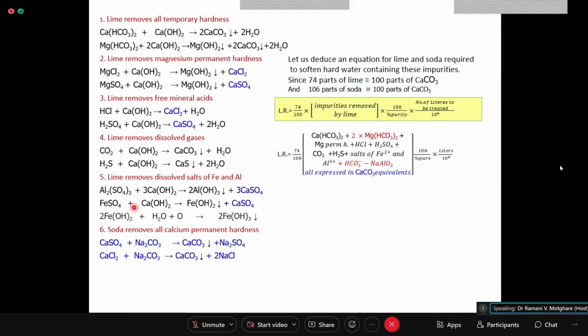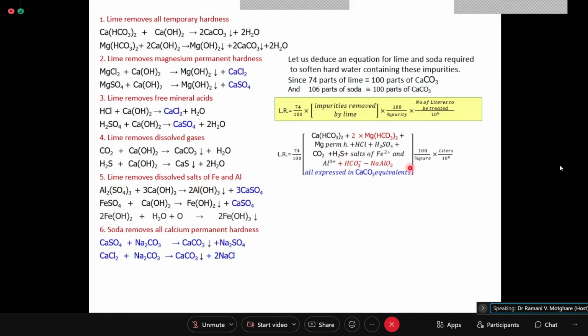Now I will explain why we are not multiplying this equivalent with 3. It is because 6 equivalents of this require 6 equivalents, giving you 6 equivalents here and 6 equivalents there. So it is only 1 requiring 1 for removal, forming 1 equivalent of this and 1 equivalent of this. So there is no multiplication here. Don't do any multiplication here.